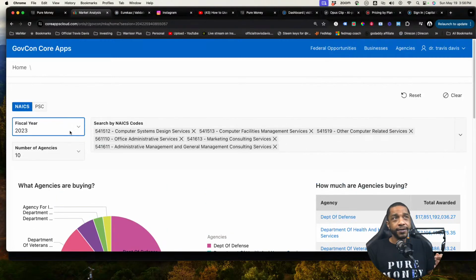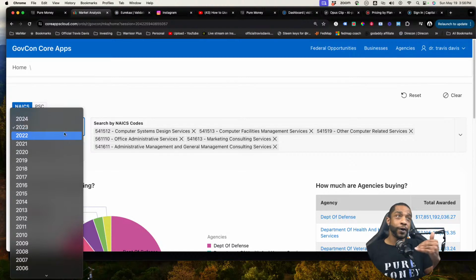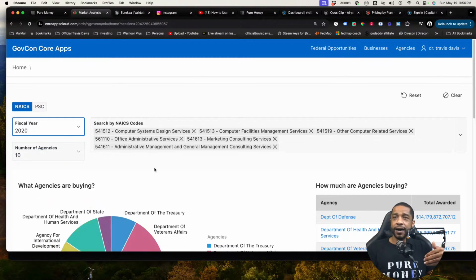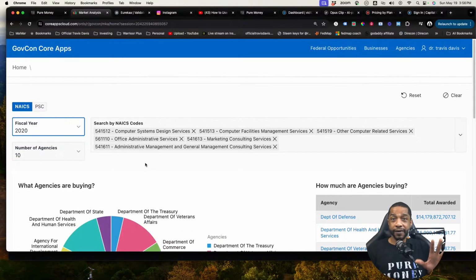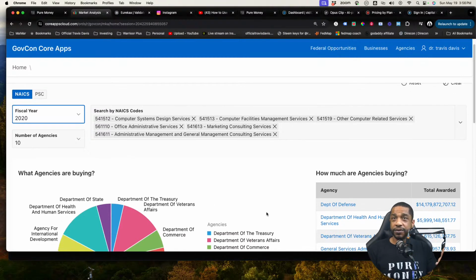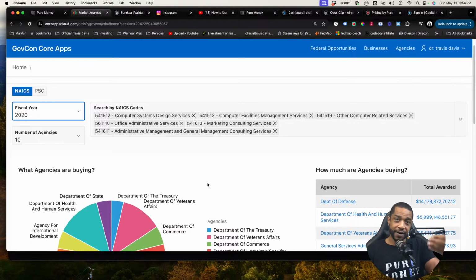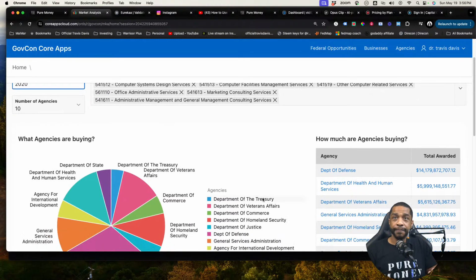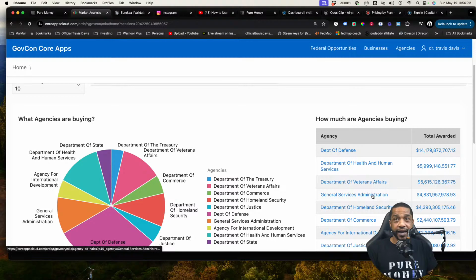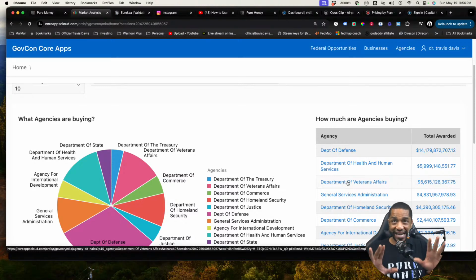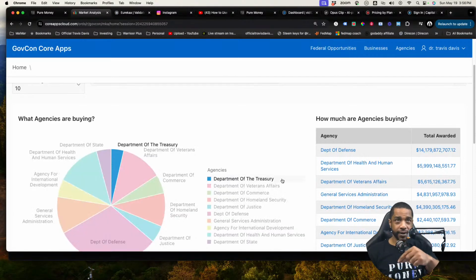Another thing that I like to do too is also go look 4 years back. Okay, so like 2020, because these contracts should be coming up for renewal in 5 years, right? So in 2025, everything that happened in 2020 should be coming up for renewal, so I can prepare myself for what's coming next year. And I could see HHS, VA, GSA, Homeland, or some of the top agencies that I should be working with. That is who I should focus in on to do business with. So now I know the customer inside of the government to do business with.